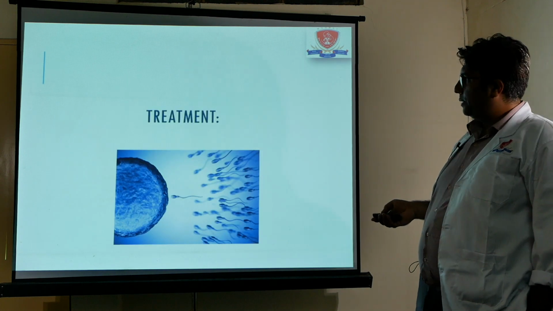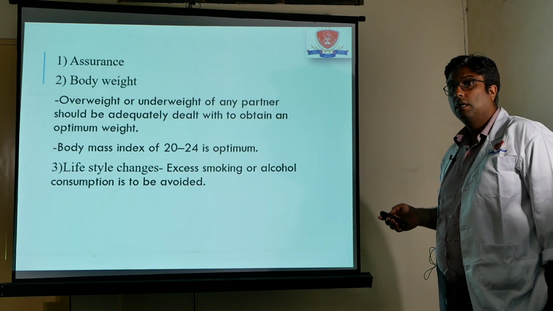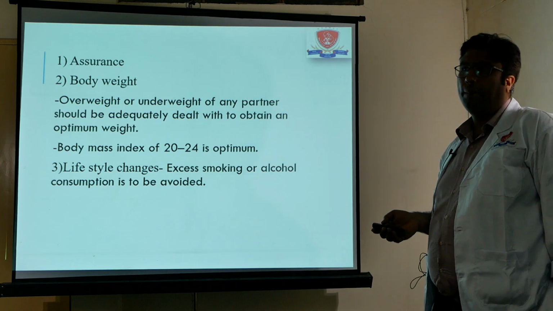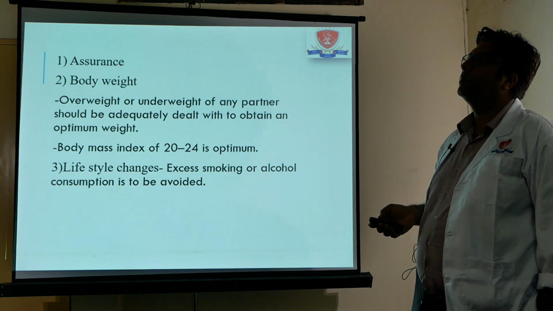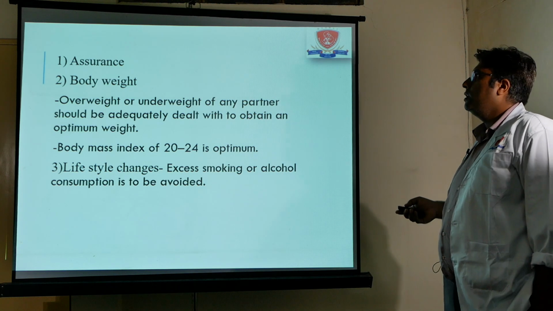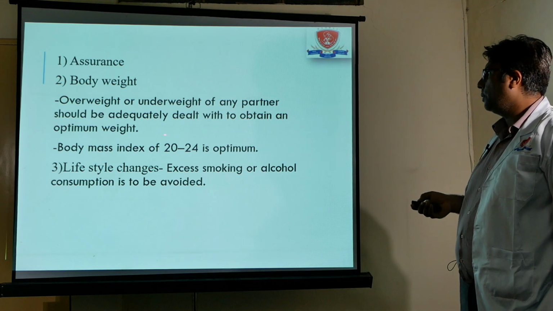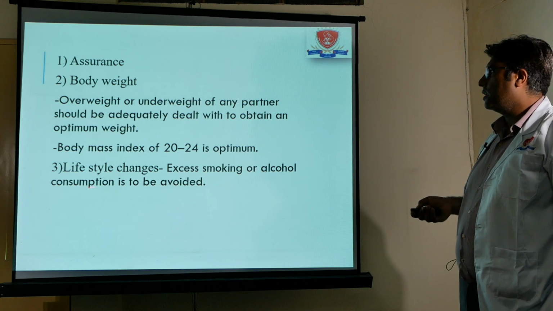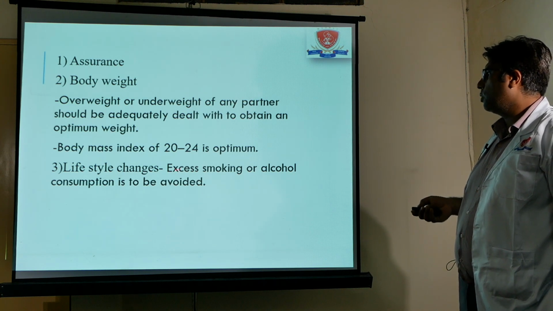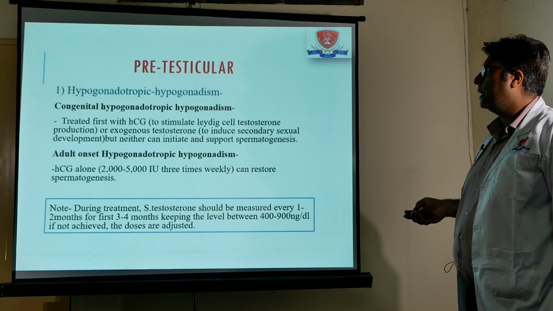If we go into treatment, assurance, counseling and empathy are the important parts of male infertility evaluation and management. You have to see the weight, and you have to ask them to reduce the weight. Lifestyle changes are another important aspect. They have to stop smoking, stop alcohol and any addictions.